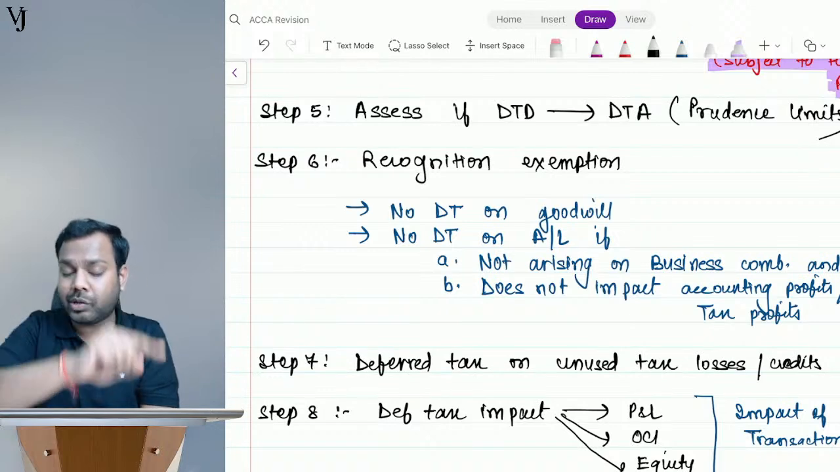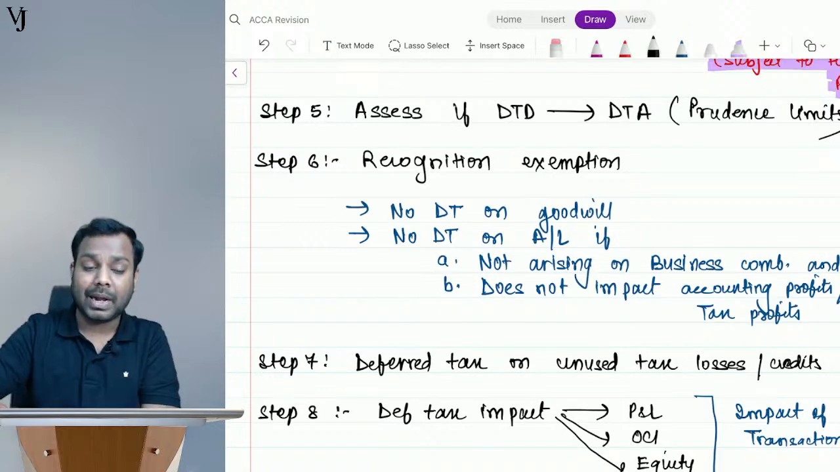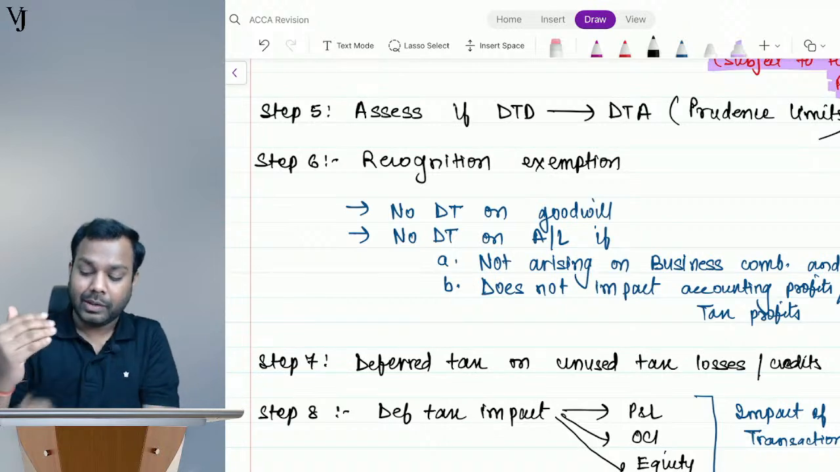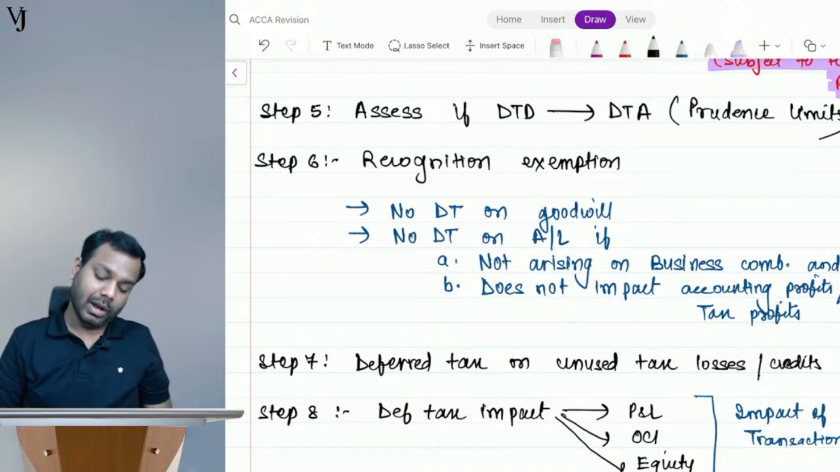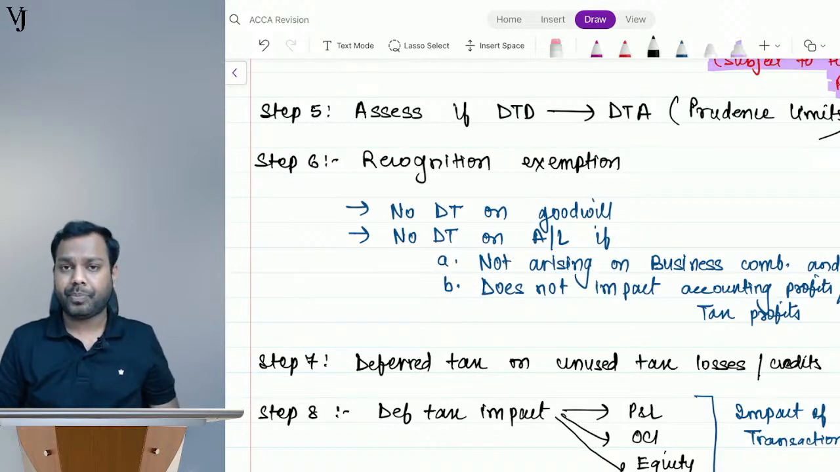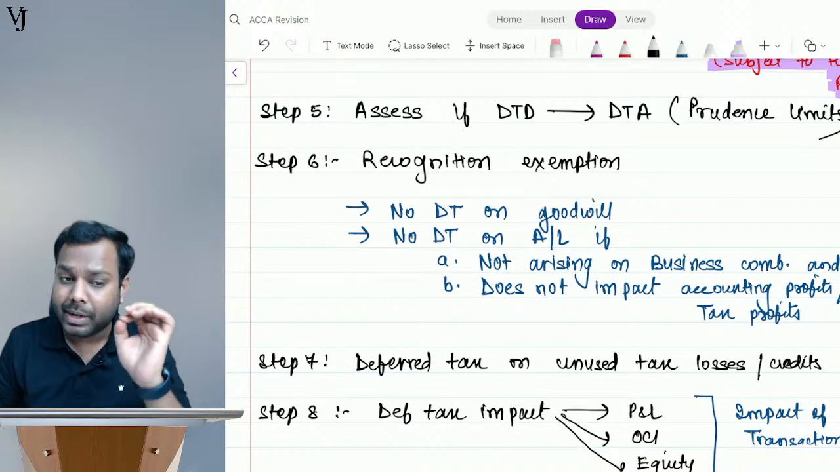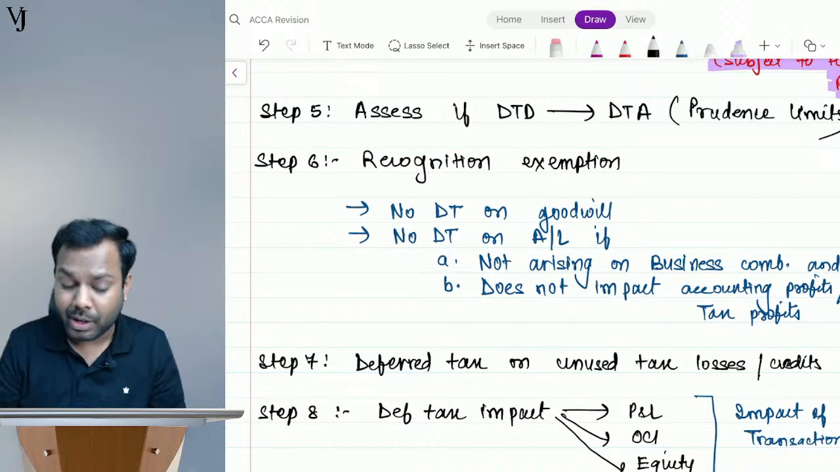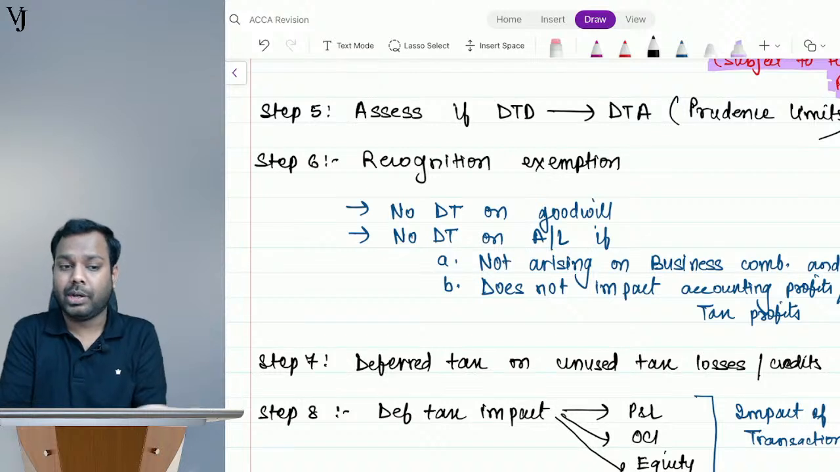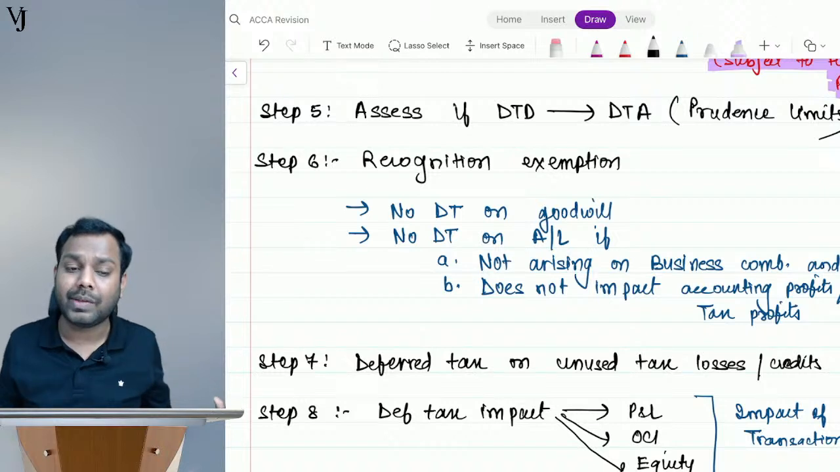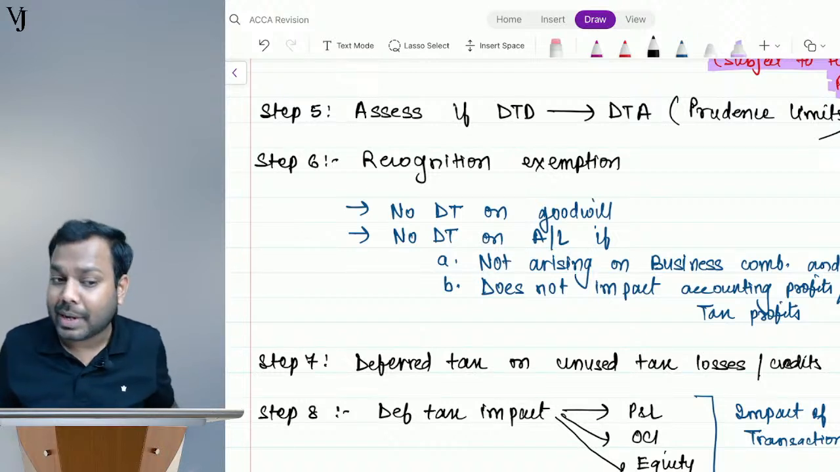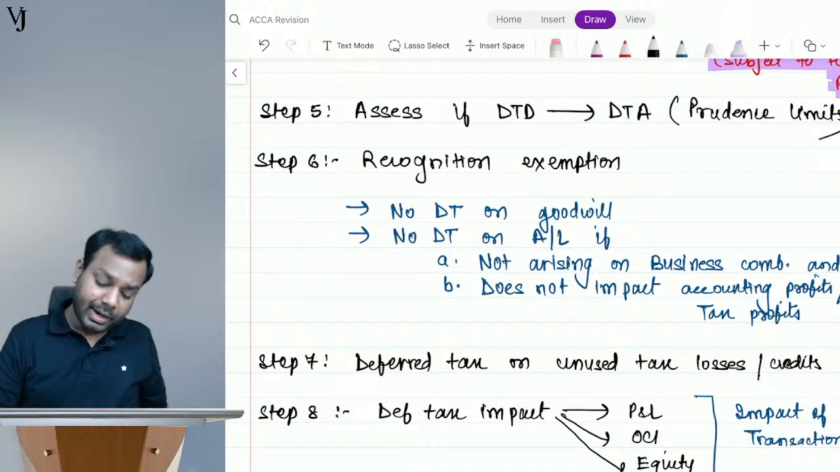And we have discussed multiple times in our classes how these loops get created, right? That's the reason why we don't recognize deferred tax on goodwill. Now, we will not recognize deferred tax on an asset or liability if it is not arising on business combination. We'll discuss this point separately. And if it doesn't impact any accounting profit or taxable profit, it means it doesn't have any tax consequences, so don't recognize any deferred tax on that. Okay, it's simple.